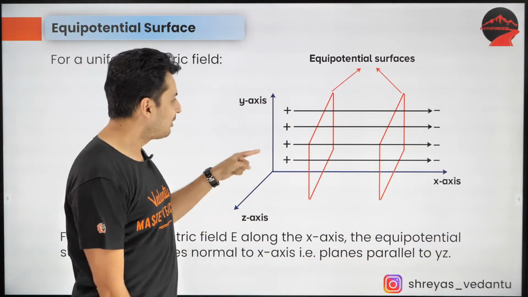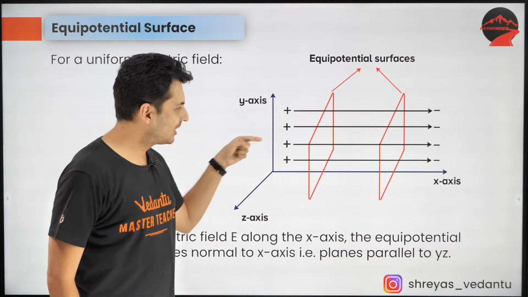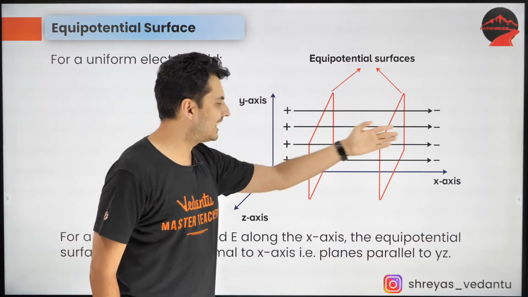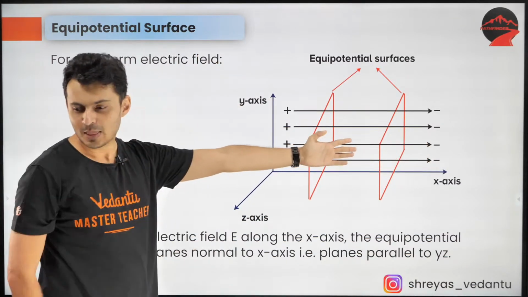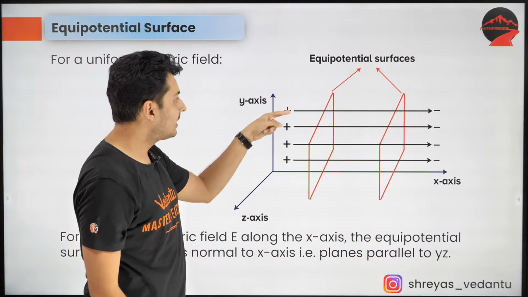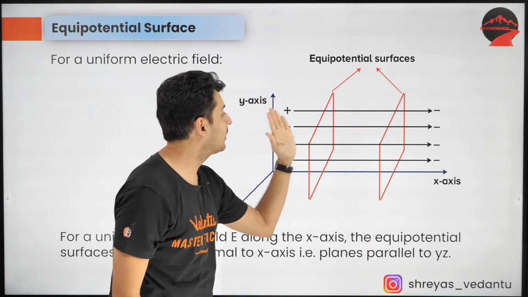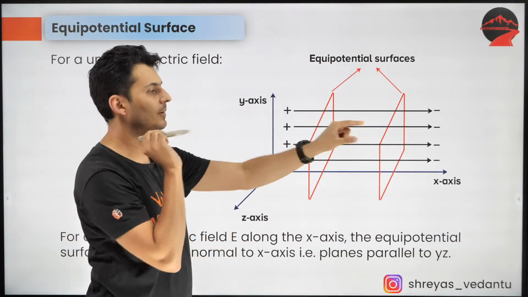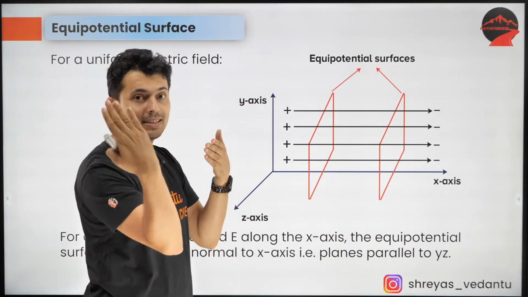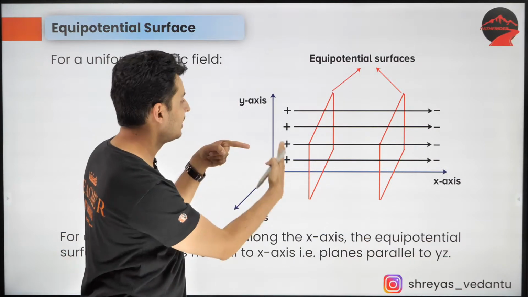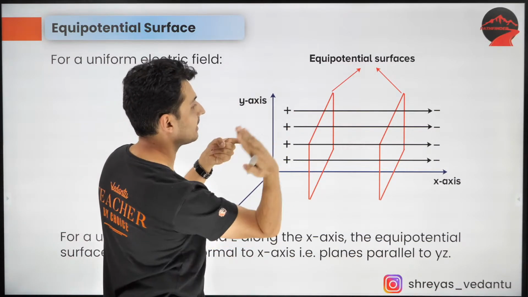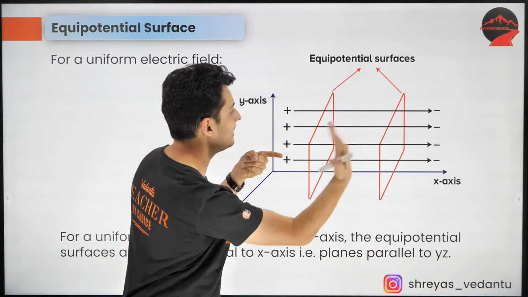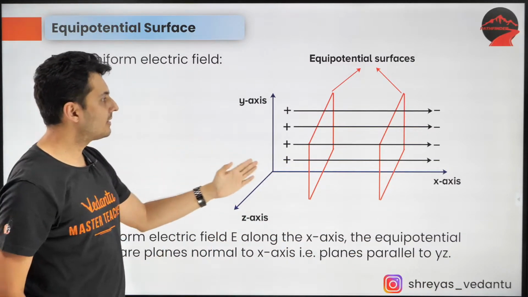Okay, so next up, if you have a uniform field, with field lines going like this, then the equipotential lines are like planes. Look at that, planar surfaces. Remember, equipotential lines are always perpendicular to the field lines. So they are all perpendicular surfaces, one after the other, layers. So you can see that.